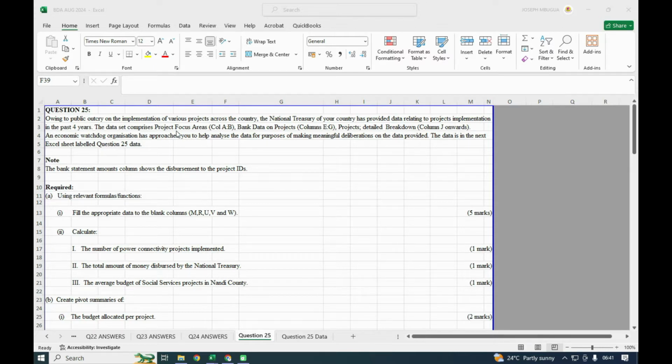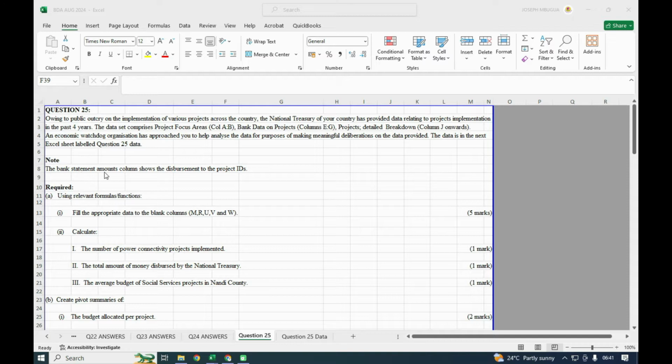The dataset comprises projects focus area, column A to B, then bank data on projects, column E to G, and projects detailed breakdown, column J onwards. An economic watchdog organization has approached you to help analyze the data for the purpose of making meaningful deliberations on the data provided. The data is in the next Excel sheet labeled question 25 data.